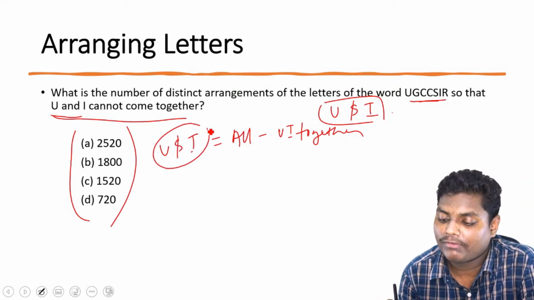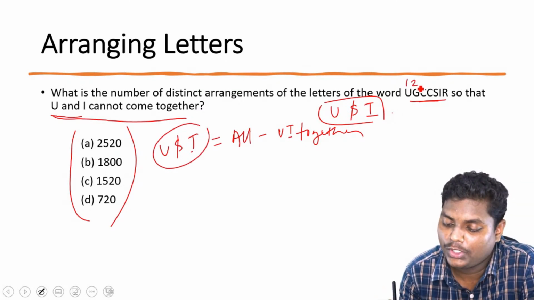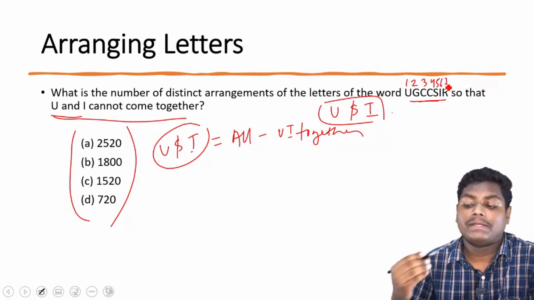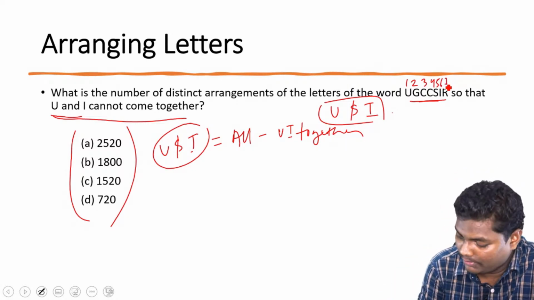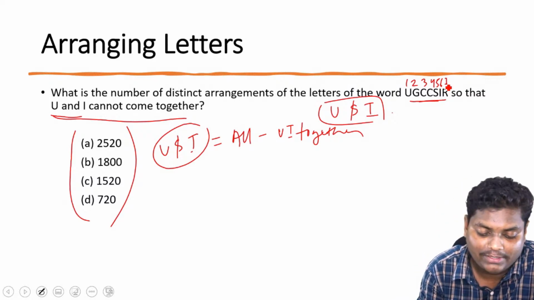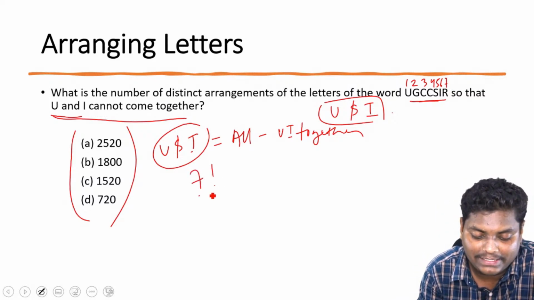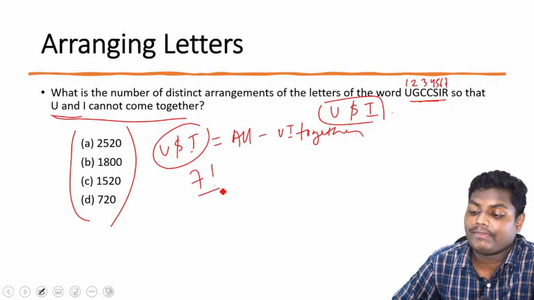So count the number of digits. It has letters 1 2 3 4 5 6 7. So we basically have 7 letters in UGC CSIR. So for that we'll be getting 7 factorial. Is it clear? 7 factorial.